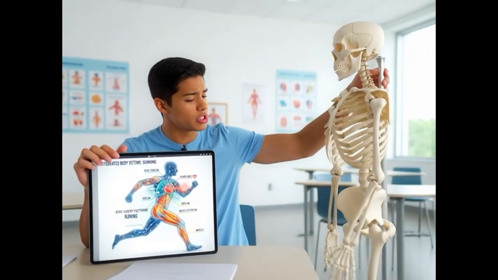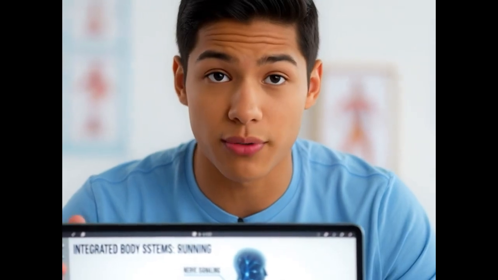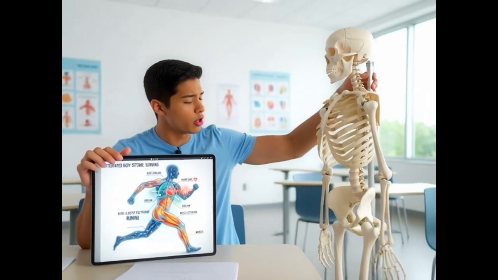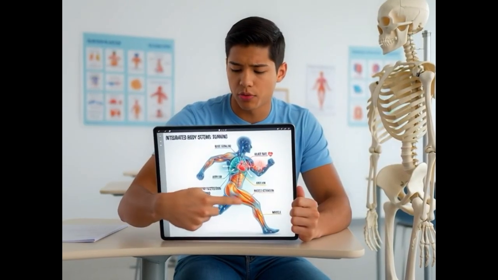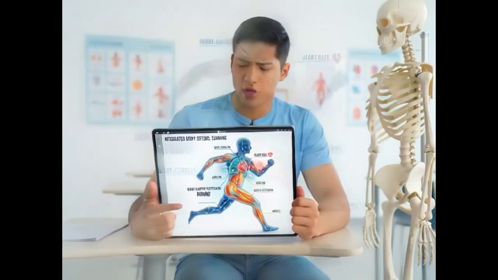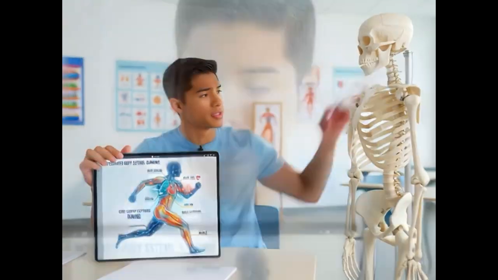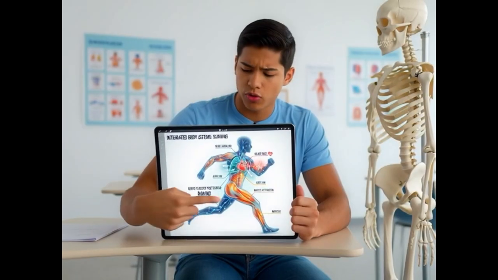Excerpt from Lesson 7.2, Proven Study Methods. How to actually learn anatomy and physiology. Three methods work consistently. Active recall, test yourself. Teaching back, explain aloud. And system mapping. Reading alone creates familiarity, not mastery.